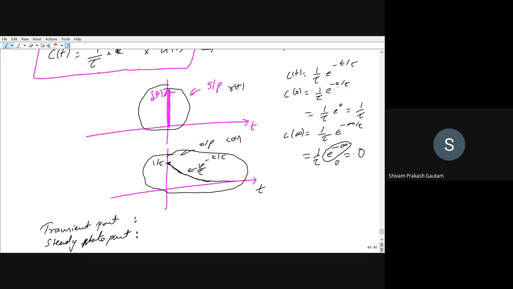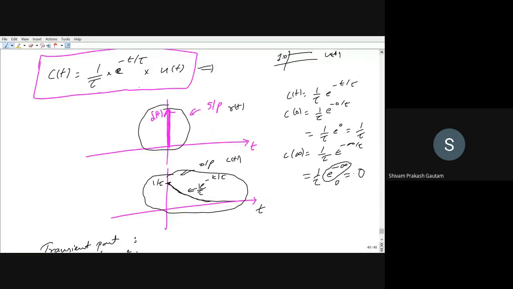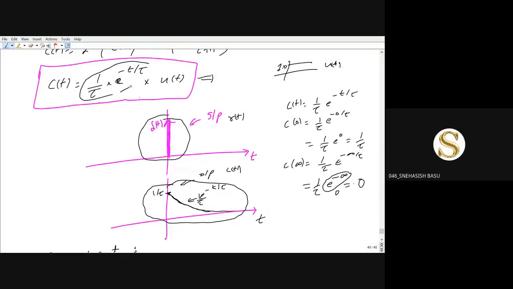By definition, the transient part is the part of the time response that goes to 0 as time tends to be large. What is the part that is going to be 0 here? You can see this is the part which is going to be 0. Earlier it was 1 by tau and now it is going to 0.